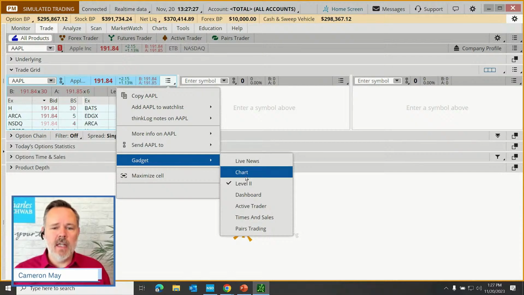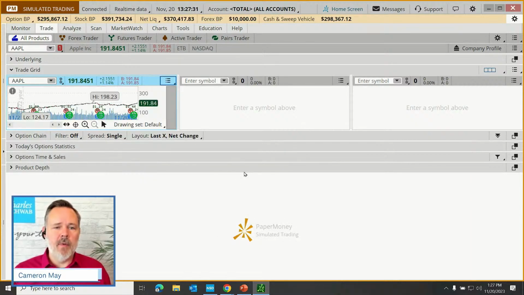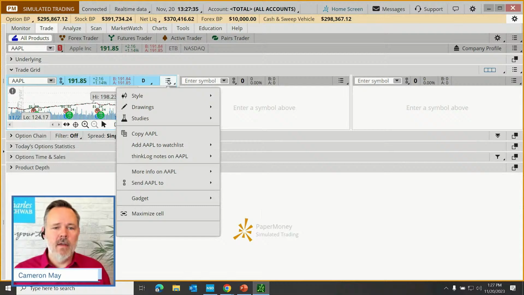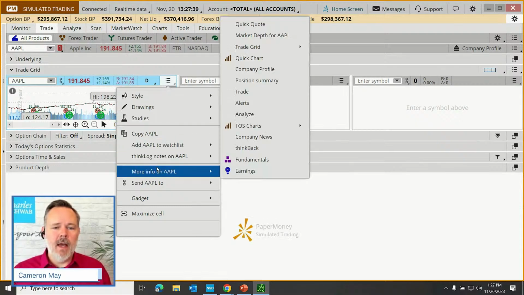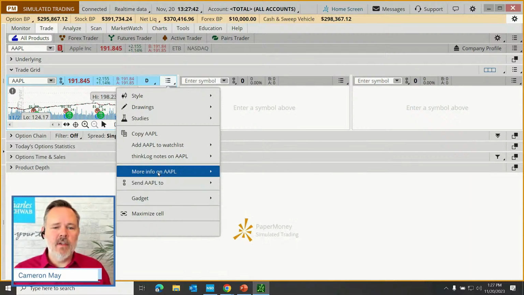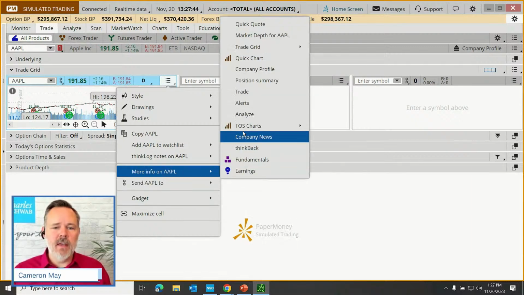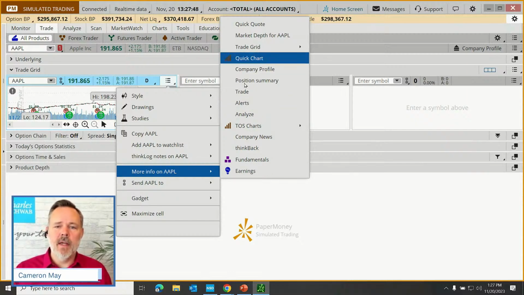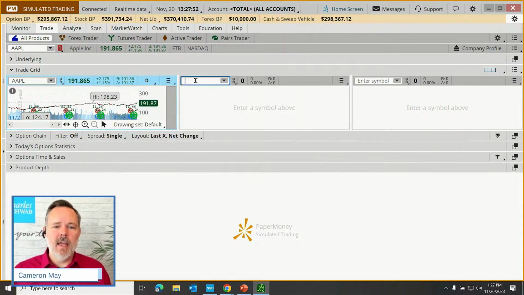For example, right now we're seeing level 2. Let's say we wanted a chart of Apple there. You see how I did that? There's a little menu up in the upper right, and I can load up more information on Apple. Now, you can find the gadgets. You can also see those gadgets are listed within more information, but you can set up alerts. You can place trades from here. You can get what's called market depth.